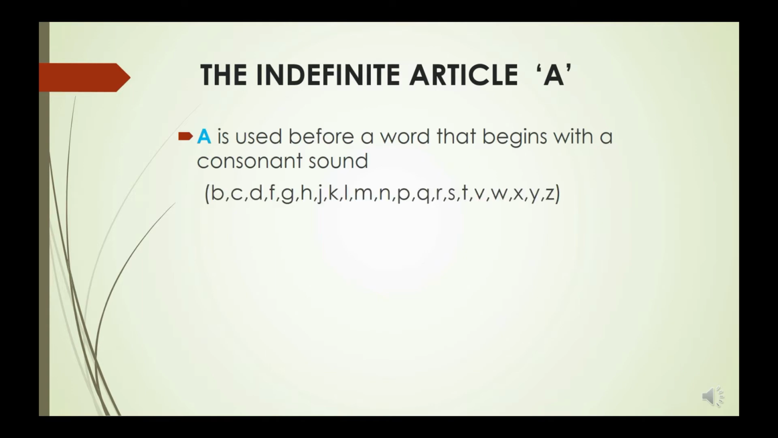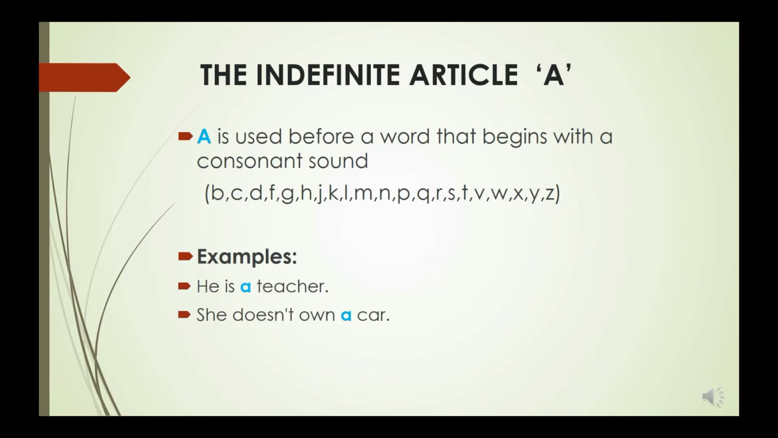The article a is used before a word that begins with a consonant sound. Example: a boy, a girl, a teacher, a car, a 14-year-old girl.